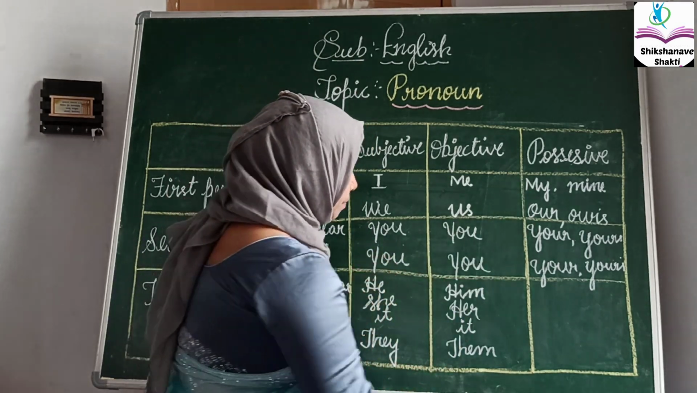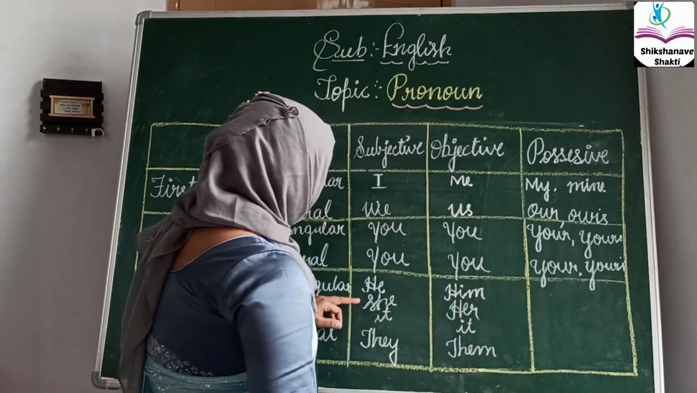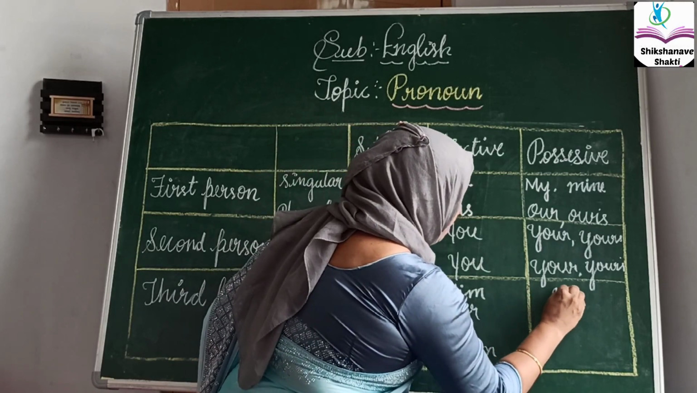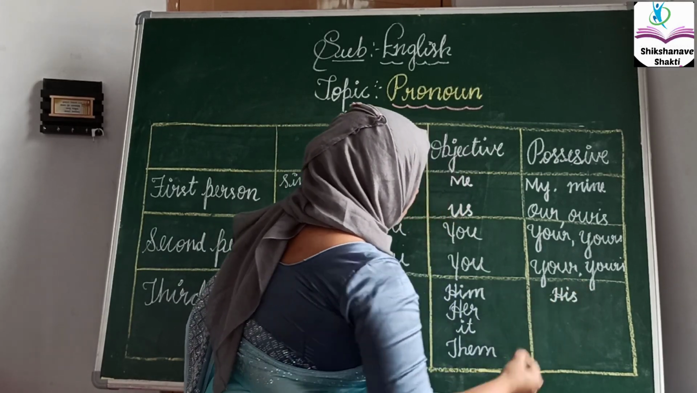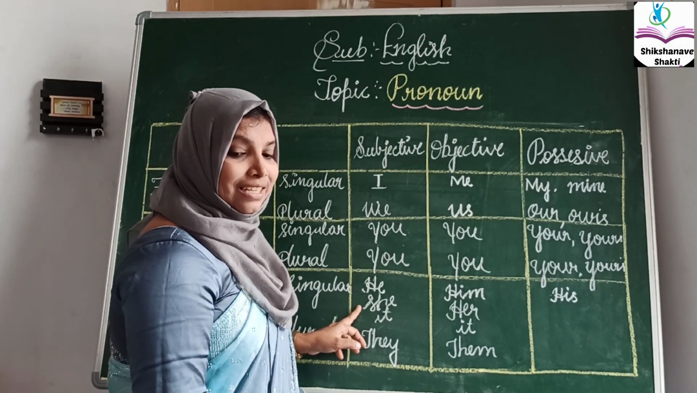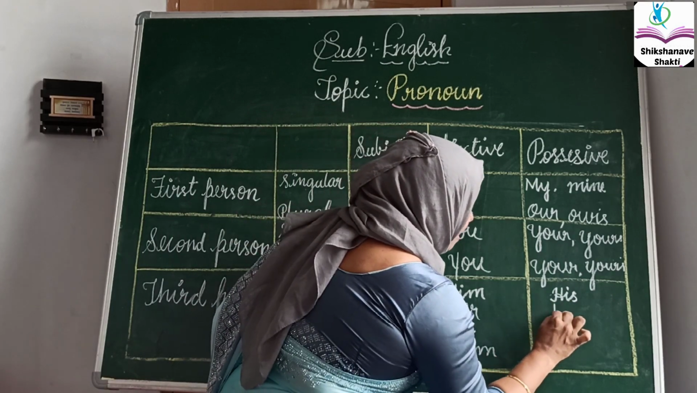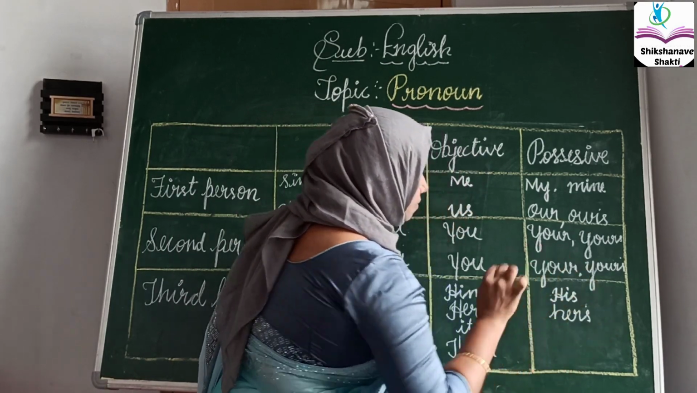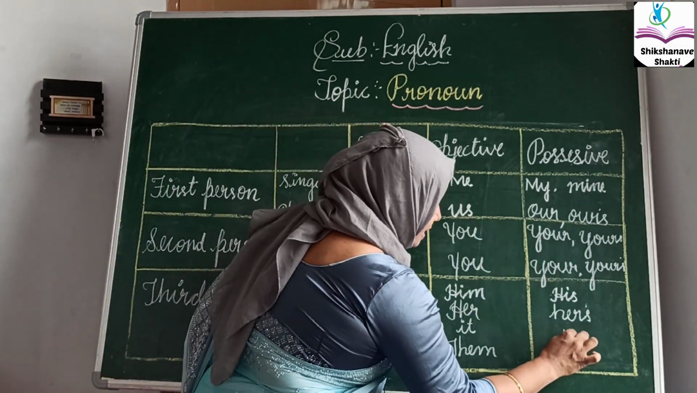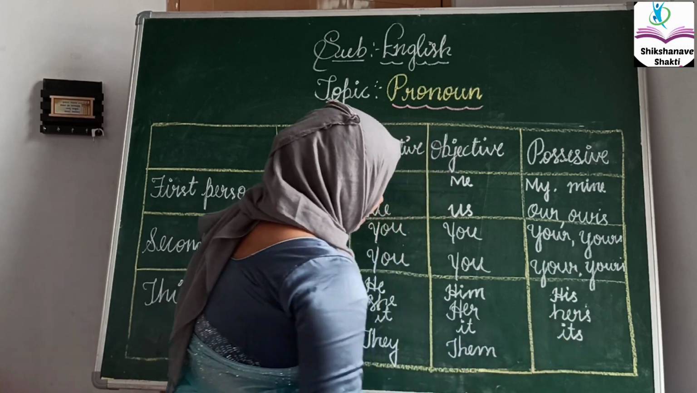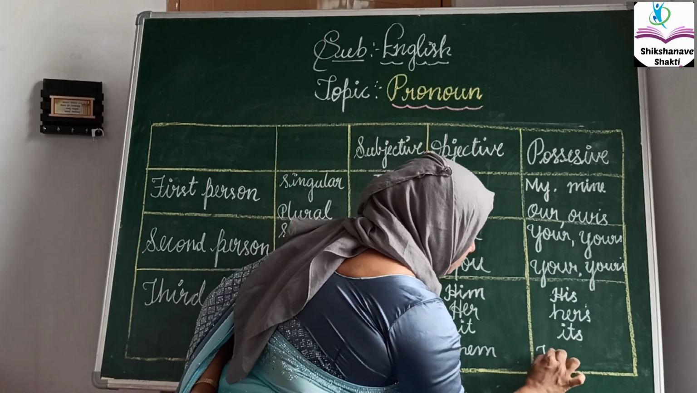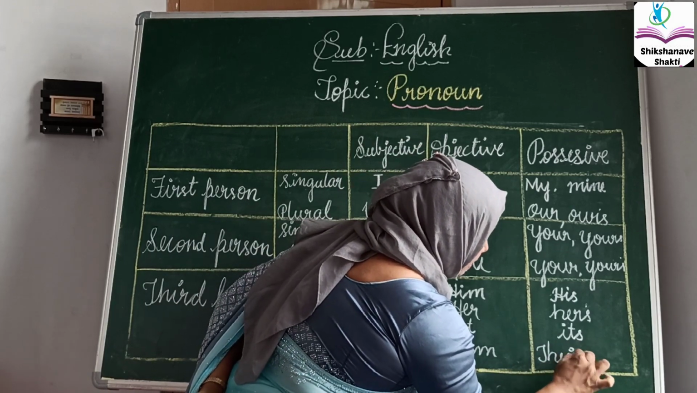In a possessive, in a singular he, the possessive will be his. Same thing, she is in a subjective in a singular, but in a possessive it will be hers. The last one is it. It will be its. It is in a singular form. If you go to the plural form, they will be their, theirs.